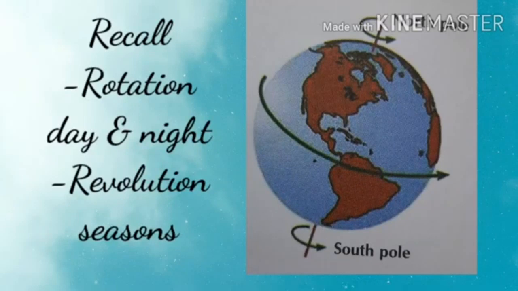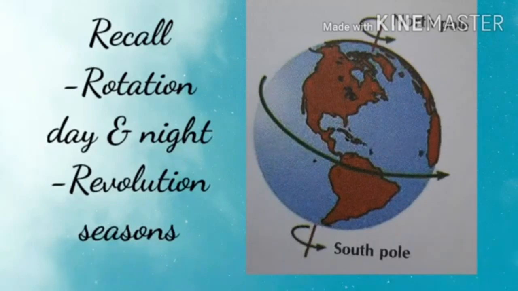Children, next we learn revolution and its causes. What is revolution? Yes, the movement of the earth around the sun in a fixed orbit is called revolution. Revolution of the earth along with its tilt causes seasons.